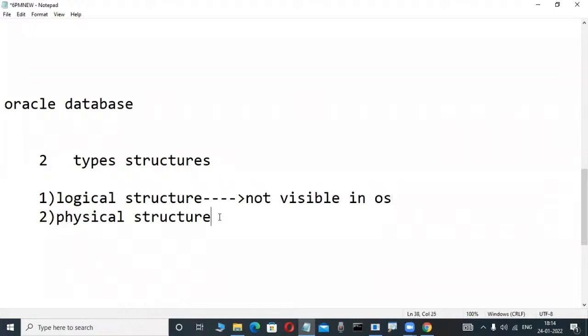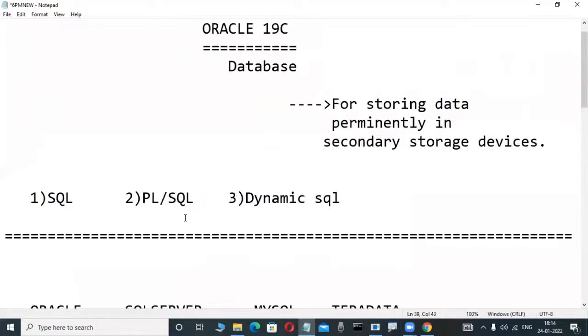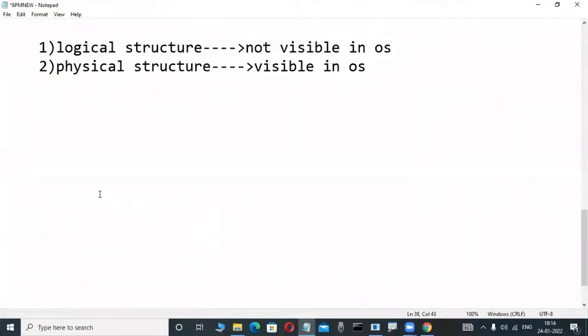A physical structure means whenever we install Oracle, SQL Server, or DB2, physical files are automatically created. I told you this in previous classes. That's why a structure which is visible in the operating system is called a physical structure. Don't worry. Now observe it here.